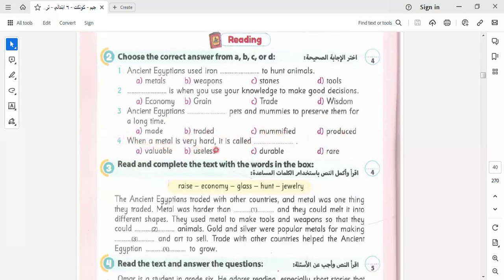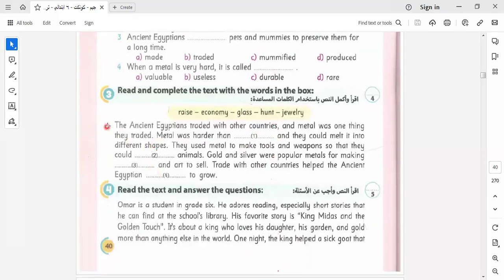When a metal is very hard, it's called what? It's called durable, not variable, not useless, durable. Okay, let's answer this question together. Ancient Egyptians traded with other countries, and metal was one of the things they traded. Metal was harder than what here? Not jewelry. Glass, as we know here, glass.